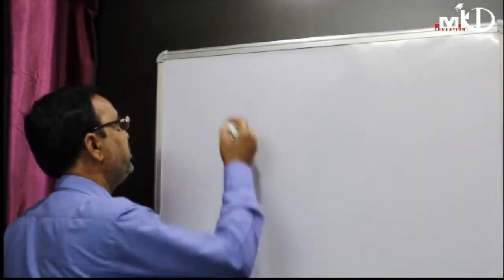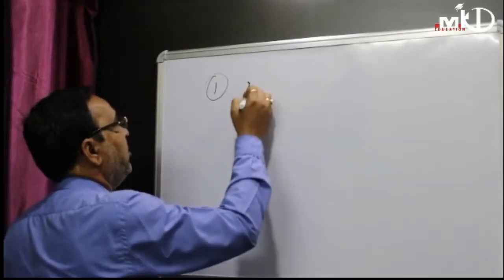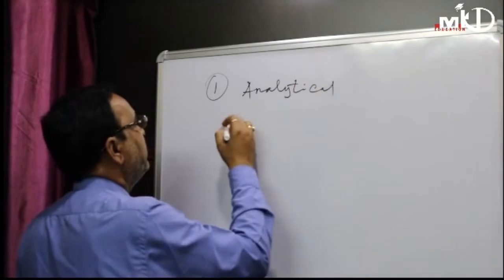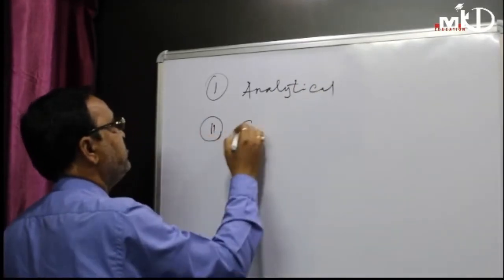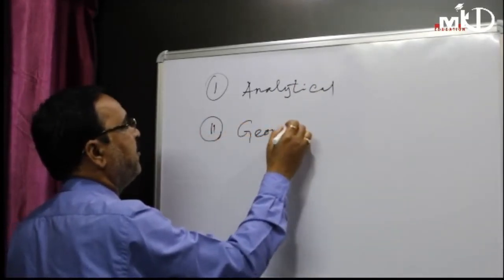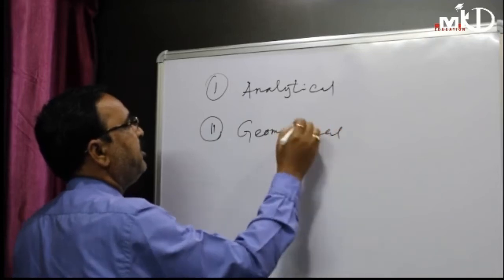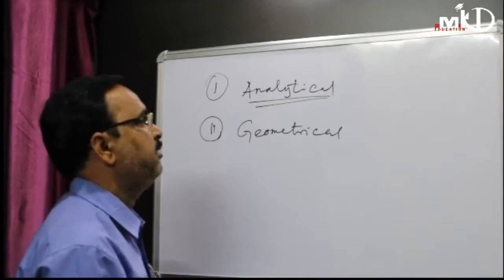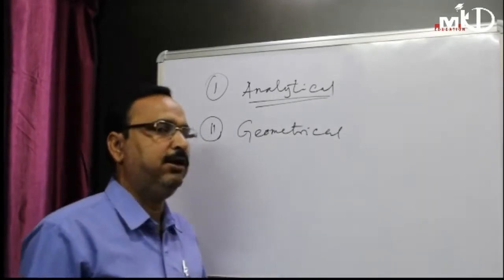One is the analytical method, and another one is the geometrical method. In the analytical method, so many principles or laws are there, like parallelogram law, triangle law, polygon law.